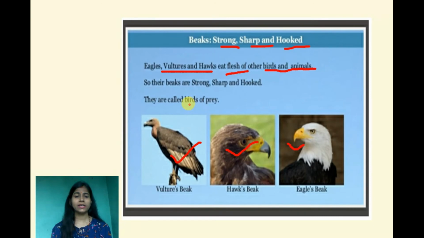They are called birds of prey. Okay, these are the three examples: vultures, hawks and eagles. These three and many other animals of that kind eat the flesh of birds or other animals. They need a strong, sharp and hooked beak.